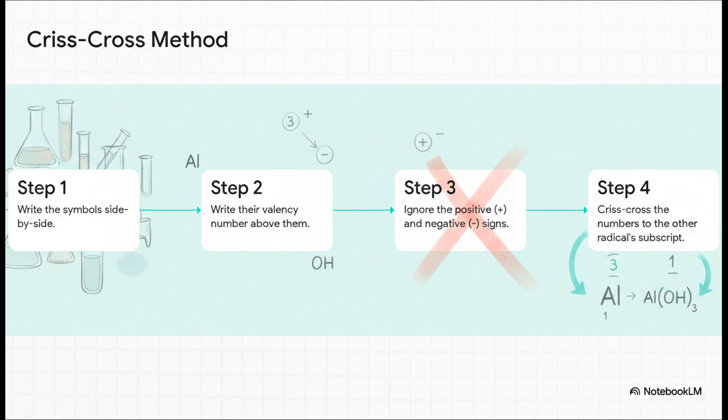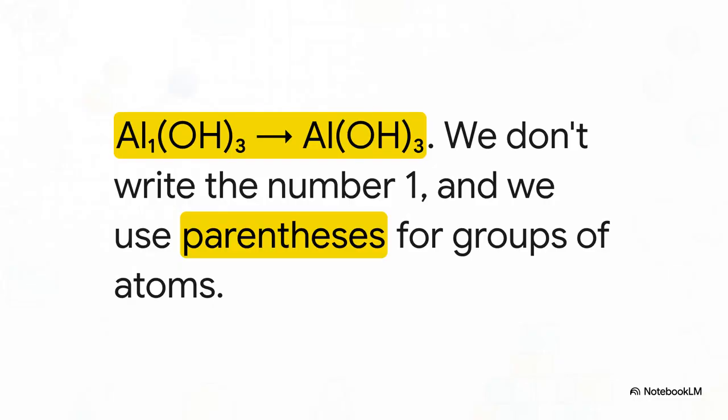1. Write the symbols down side by side, Al and OH. 2. Write their valency numbers, just the numbers, up above them, 3 and 1. 3, and this is super important, totally ignore the plus and minus signs for now. We only care about the numbers. And finally, step 4, crisscross. The 3 that was with aluminum crosses down to hydroxide, and the 1 from hydroxide crosses down to aluminum. And voila, here's our result. The 1 comes down next to the Al, and the 3 comes down next to the OH.